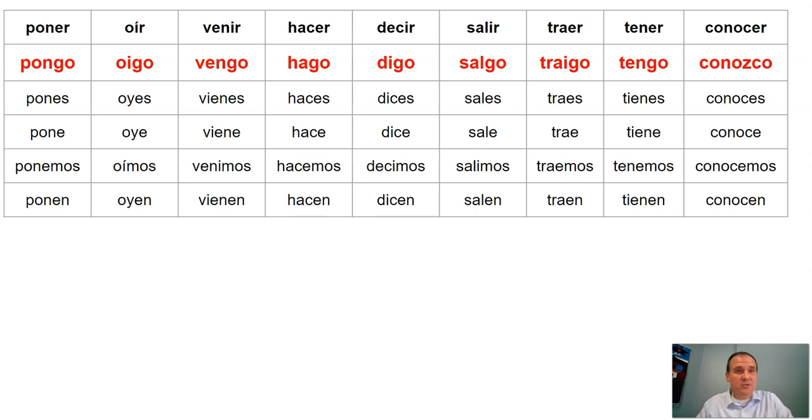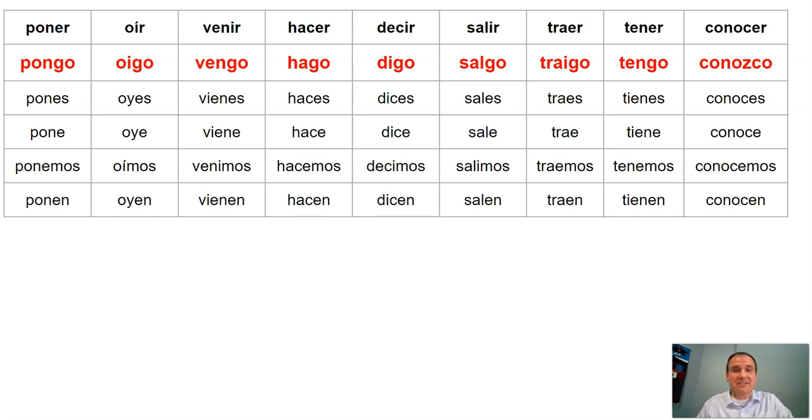Now, the ones you see on the screen, oír, venir, hacer, decir, salir, traer, tener, conocer, also have irregular yo forms. And again, you learned about these in Spanish 2. We saw them all first semester. We hear them and use them often every day. But today I want to practice with you reviewing conjugating in the present tense, especially in the yo form. And again, that'll make a lot more sense on Monday when we get into that lesson. So the verbs up here, oigo, vengo, hago, digo, salgo, traigo, tengo, conozco, all have those irregular yo forms.